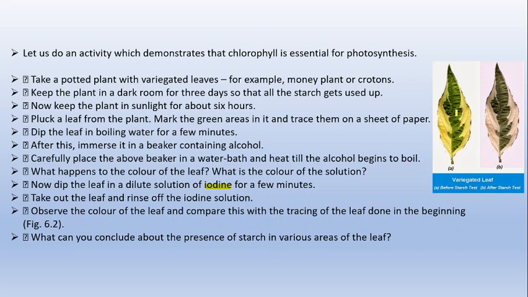Why? Because why does this leaf have green patches? These green patches are the only areas which have chlorophyll, and the yellow area or all other areas will have other pigments but not chlorophyll, right? Only the green patches will have chlorophyll. Now in these patches photosynthesis will take place, because they contain chlorophyll, so they will be able to absorb sunlight and perform photosynthesis, and starch will be present only in these green areas.